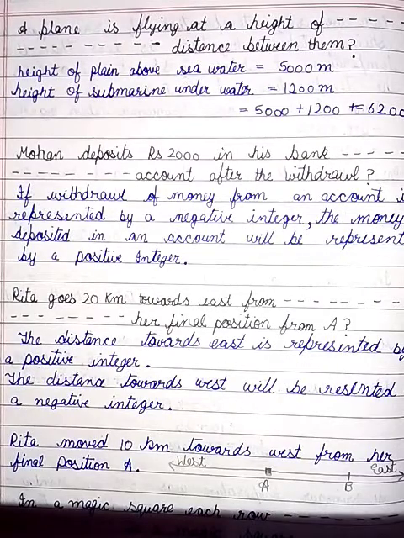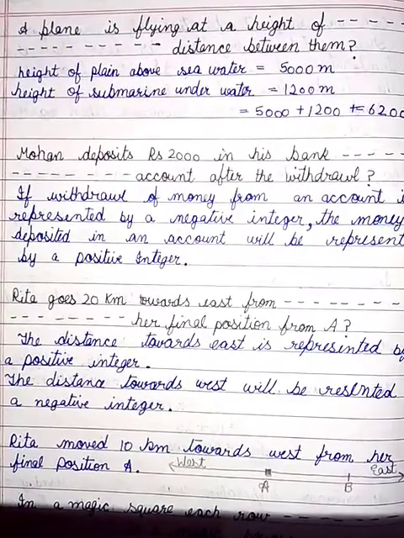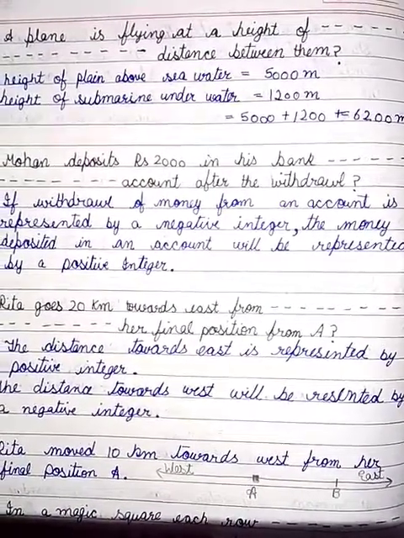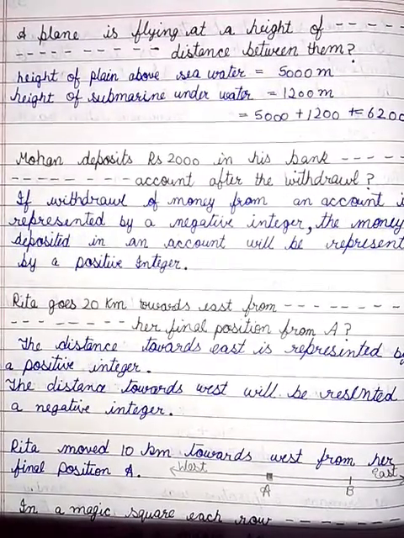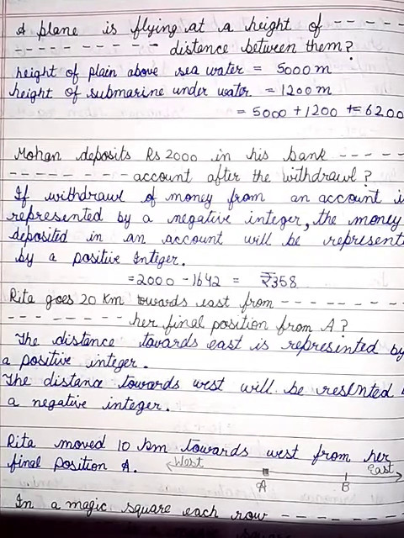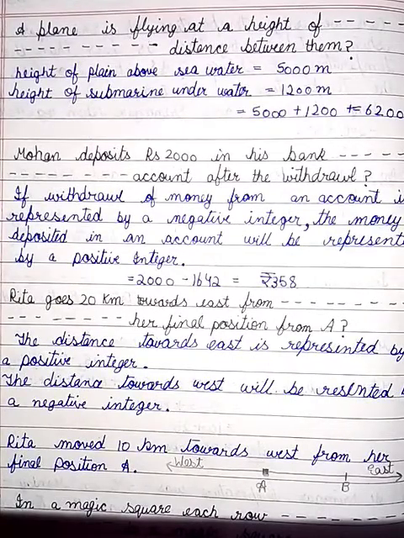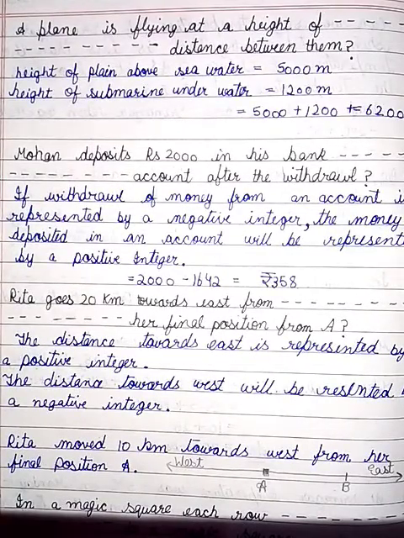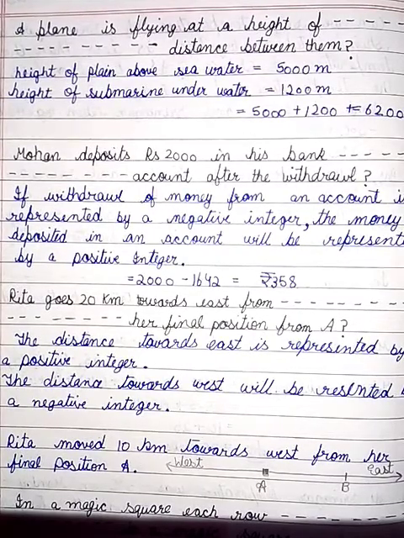If the withdrawal of money from an account is represented by a negative integer, the money deposited in an account will be represented by a positive integer. So the money in Mohan's account after the withdrawal is 2,000 minus 1,642, which is rupees 358.